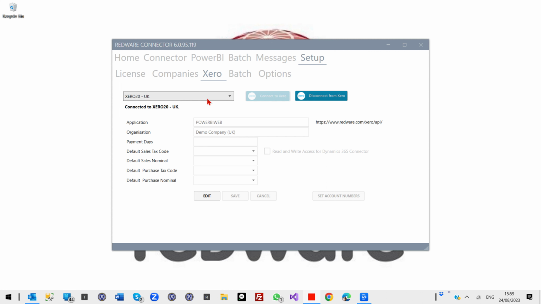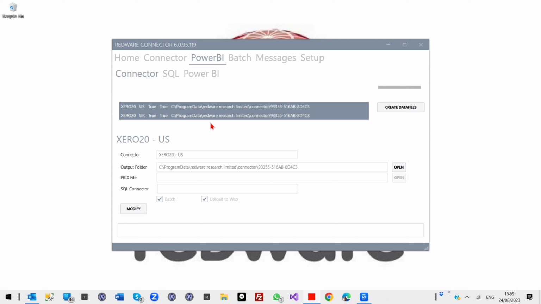We do the same for the US. Once we've logged in, we click connect to Xero. So now we know that both Xeros are fully connected and we're ready to process the files through to Power BI. Make sure they're both selected here.